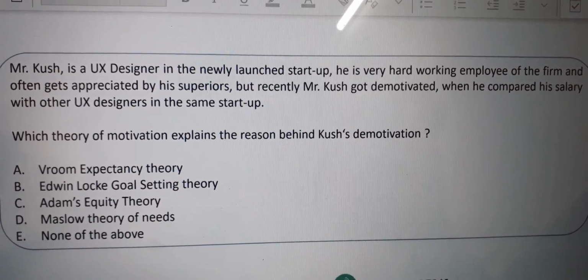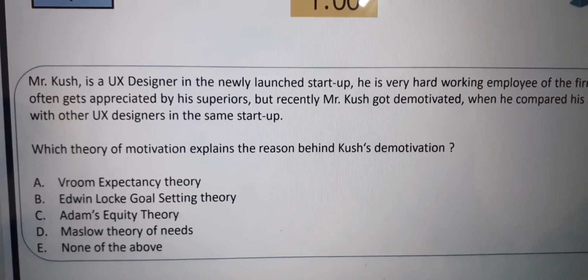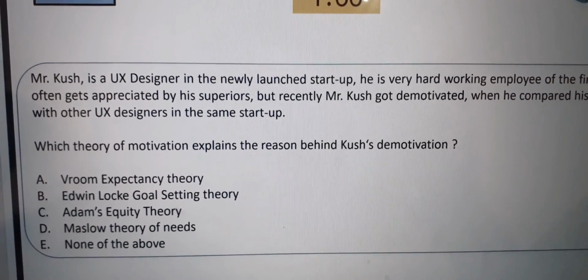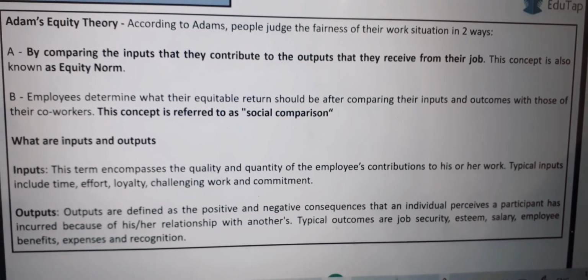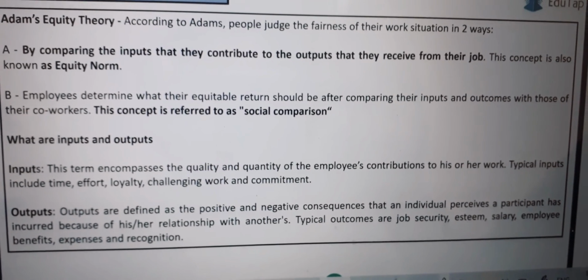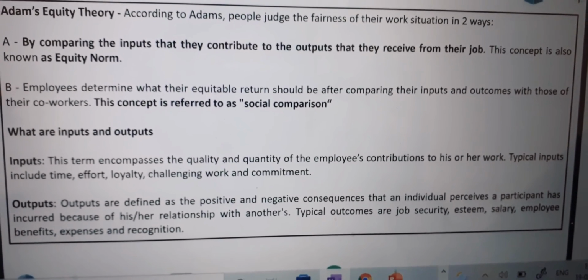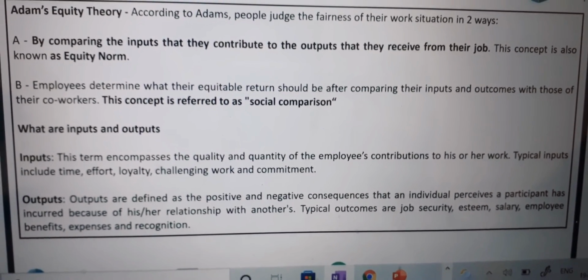What do you think? What is the answer? A very simple question. So you all know that the answer is C, Adams equity theory. According to Adams, people judge the fairness of their work situation in two ways: by comparing the input that they contribute to the output that they receive from their job. This concept is also known as equity norm.